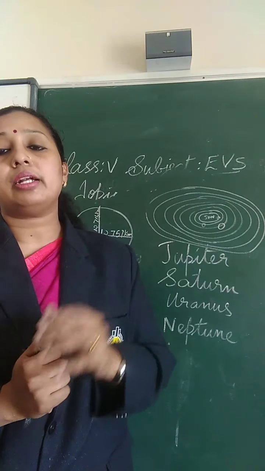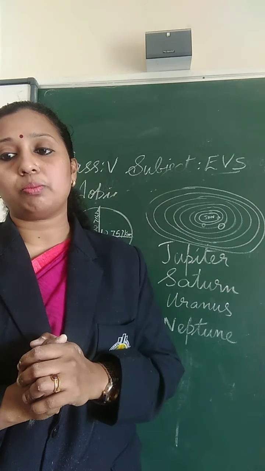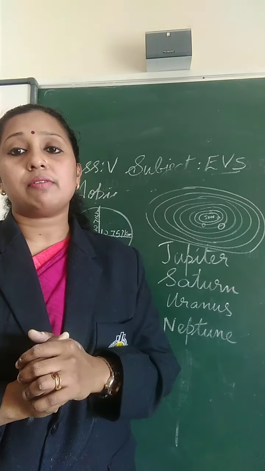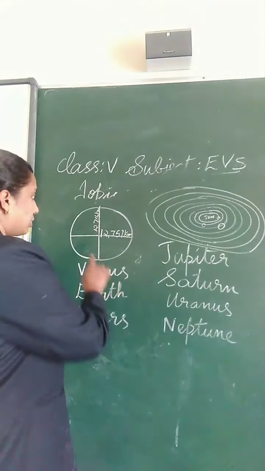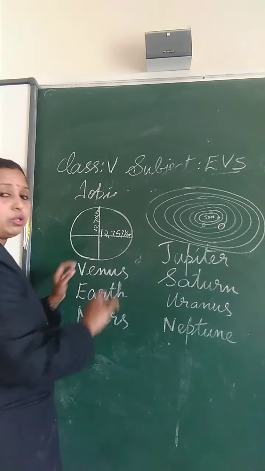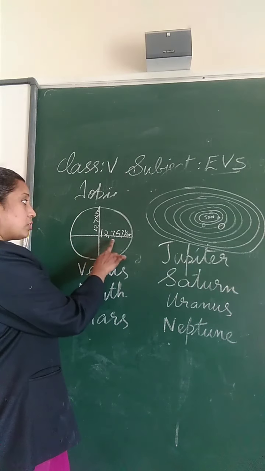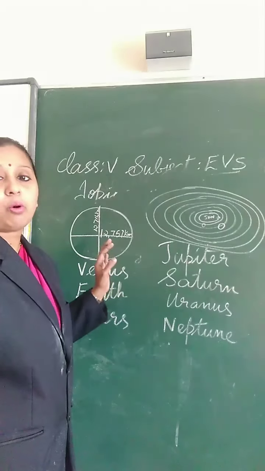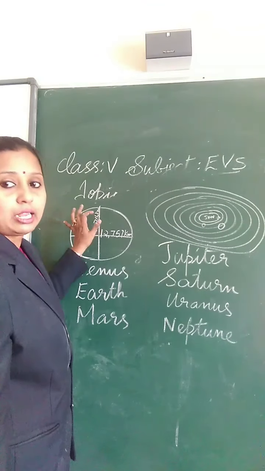Its equatorial diameter is 12,757 km and the polar diameter is 12,714 km.